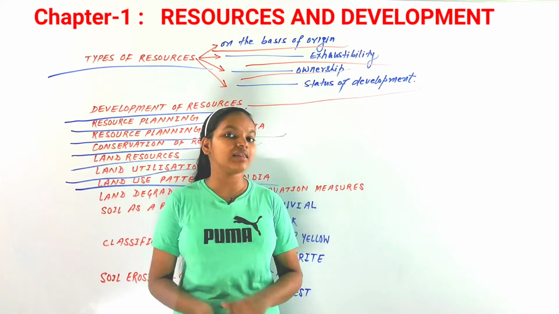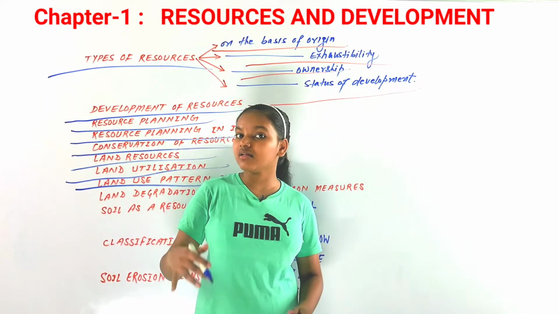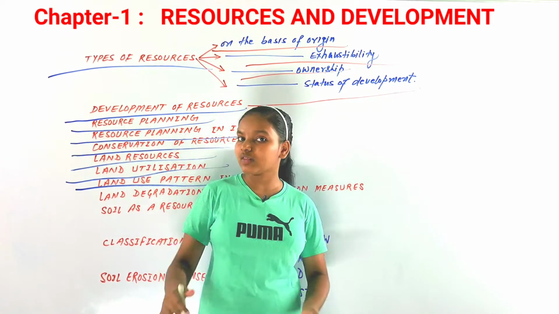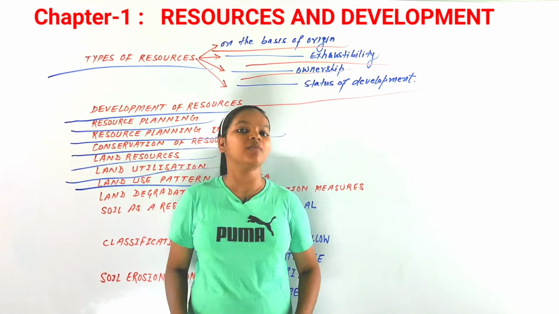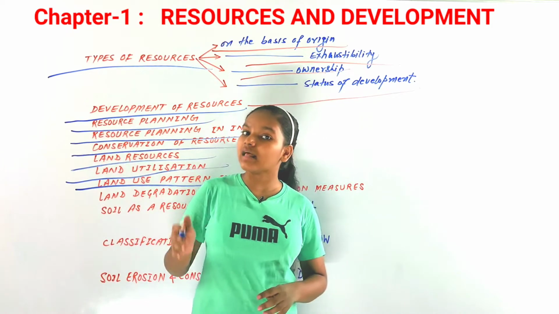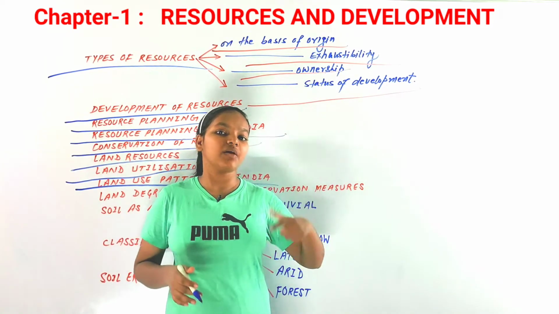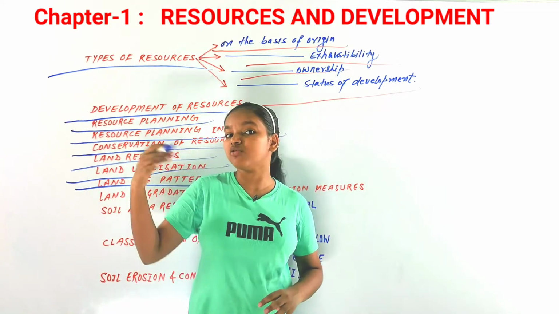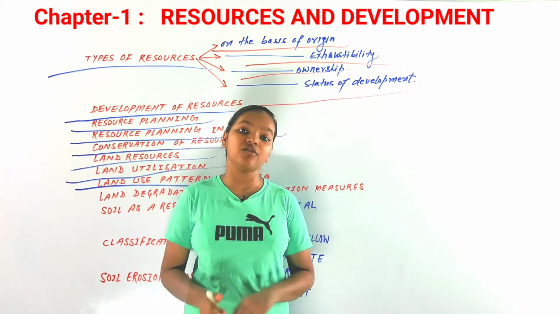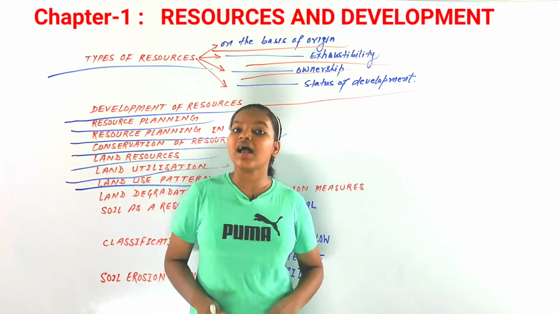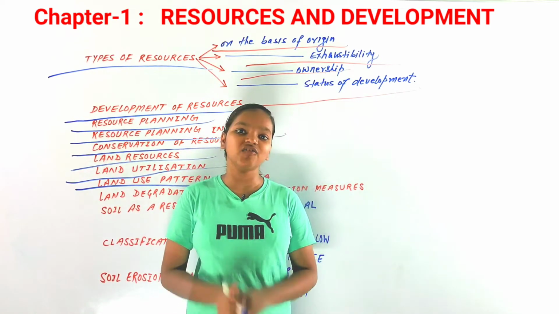So we can say that there can be natural as well as human factors having an impact on the land use pattern in our country, because you could see that so much land is used for agriculture in states like Punjab, Haryana, Uttar Pradesh, but you can't see that much in Jammu and Kashmir, or in snowy areas or mountainous areas. So there is a lot of diversity in our country in such regions as well.